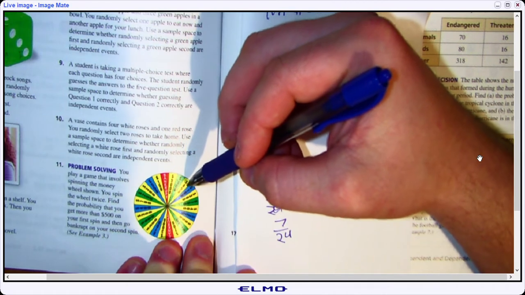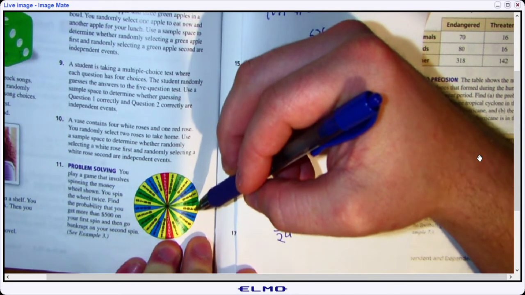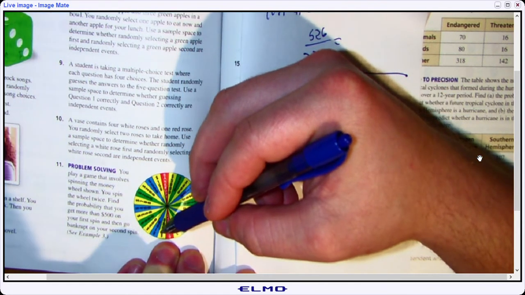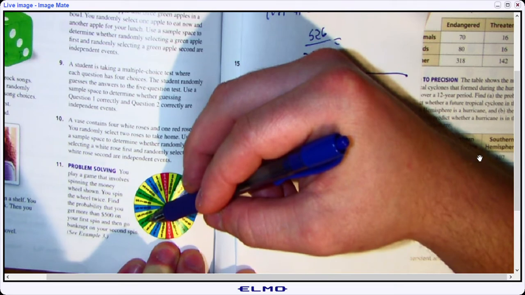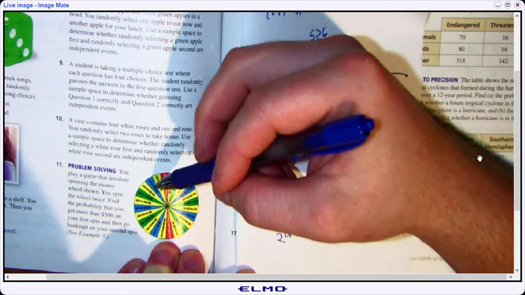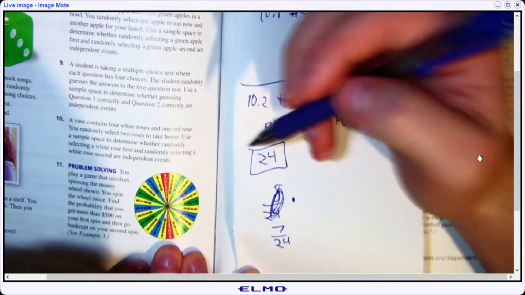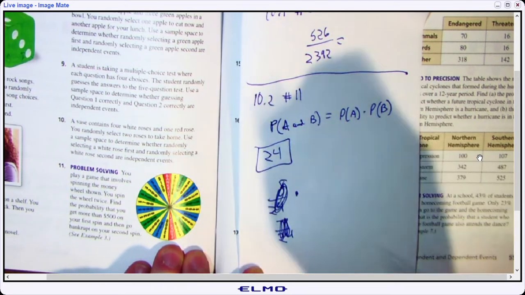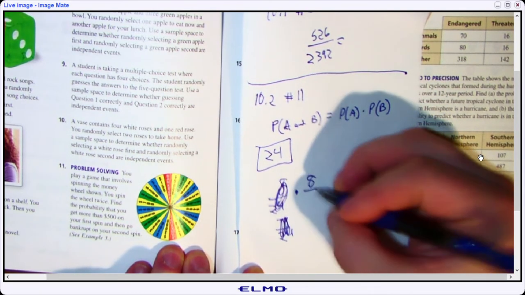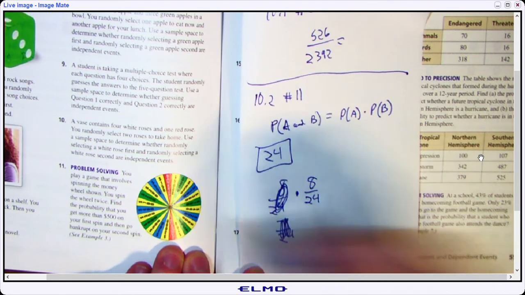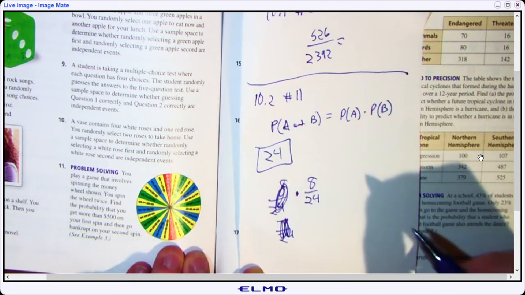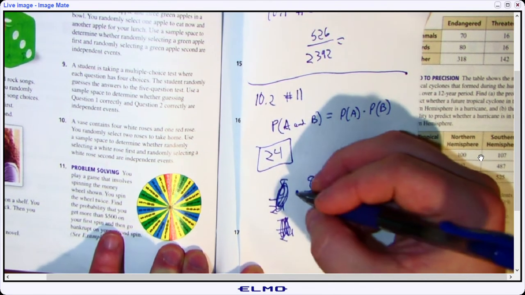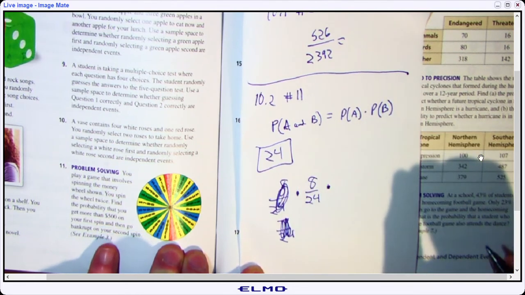1, 2, 3, 4, 5, 6, 7, 8. No, it's like really little blocks. Alright, I'm gonna go with 8 out of 24. If I'm wrong on that one, it's just because you can do a better job on counting that up. But let's say that's our probability of getting more than $500 on the first spin. I'll let you be the most exact, because I don't want to waste your time.